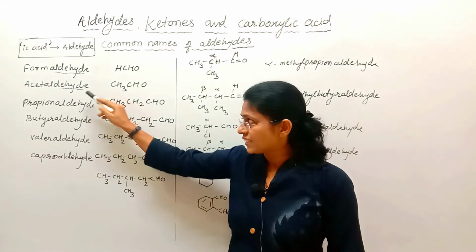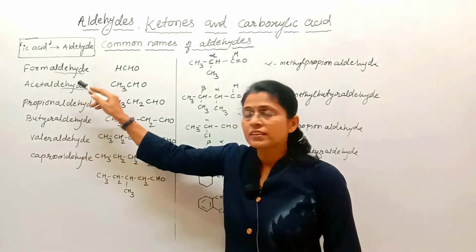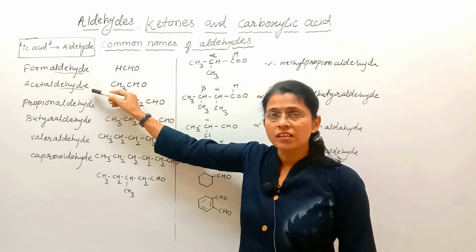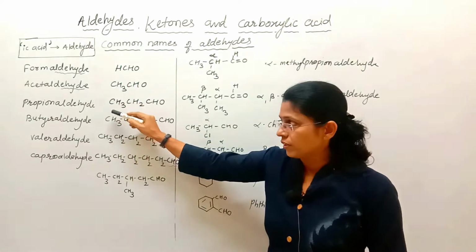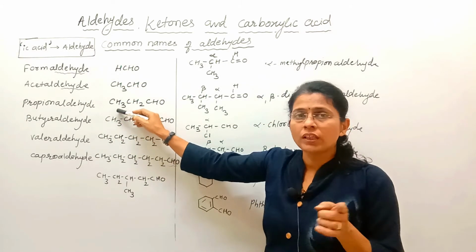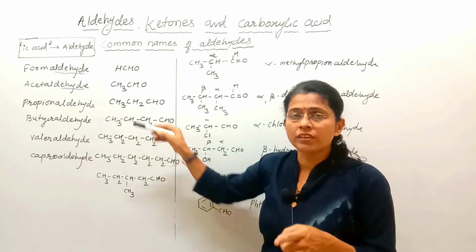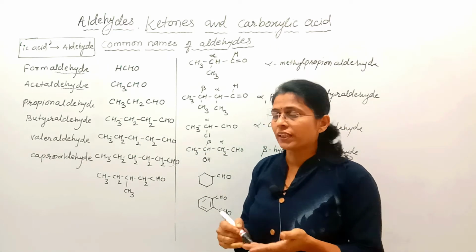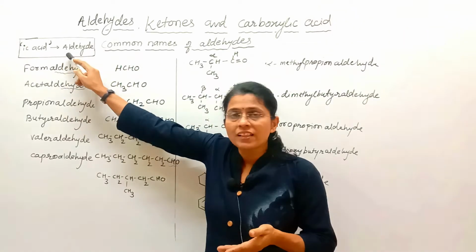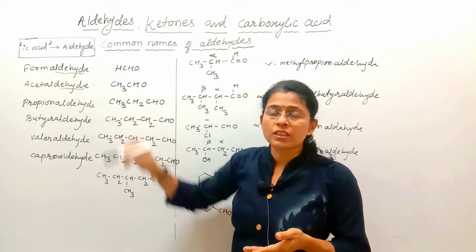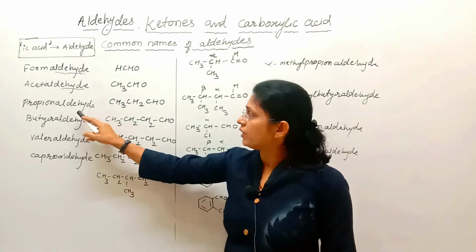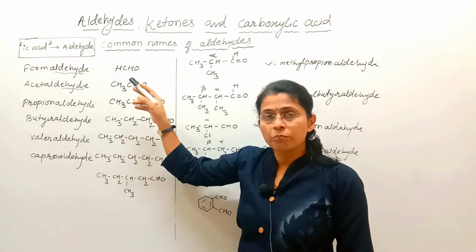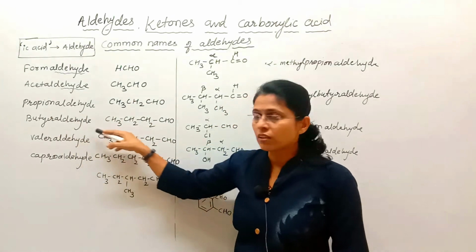Similarly, from acetic acid, ic acid is replaced by aldehyde and hence it is acetaldehyde. Similarly, from propionic acid, the 3 carbon carboxylic acid, again ic acid is replaced by the suffix aldehyde and hence we get propionaldehyde. From butyric acid, butyraldehyde.